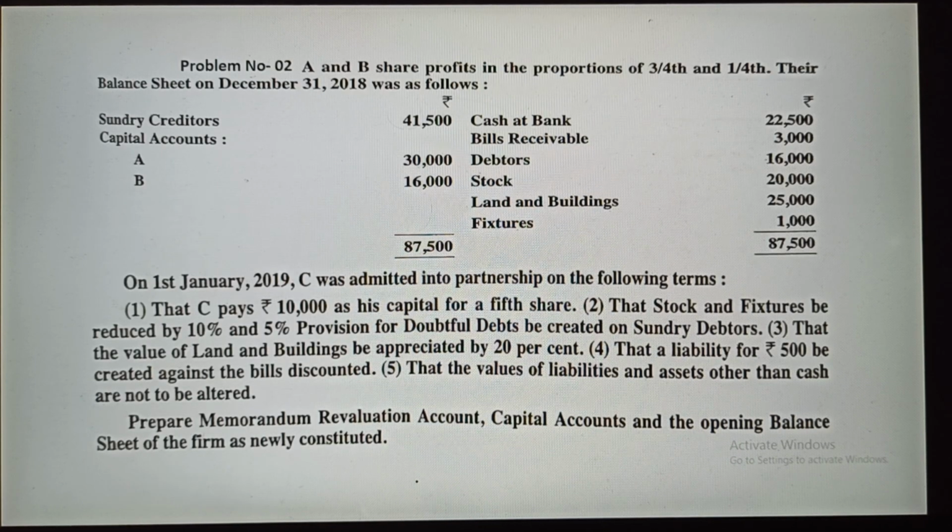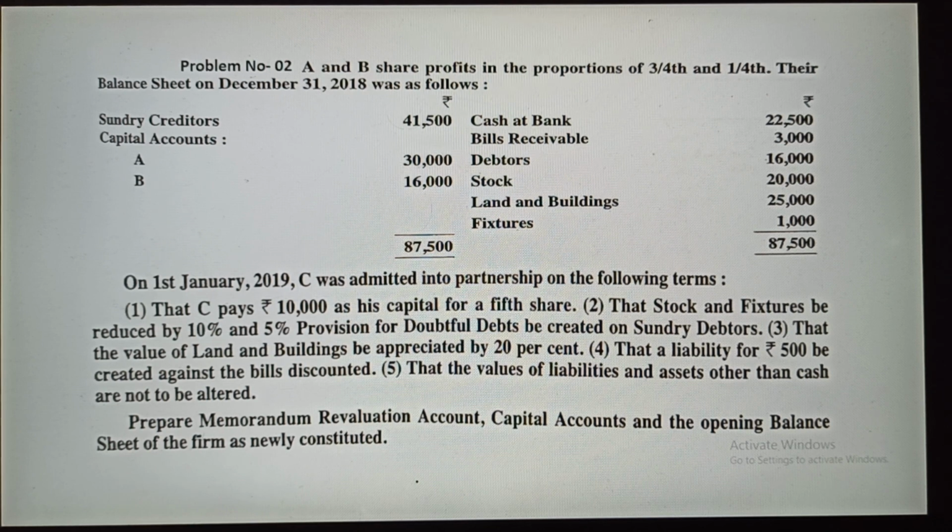We have a question. See, this is problem number 2. A and B share profit in the proportion of 3:4 and 1:4. Their balance sheet on 31st December 2018 was as follows. Sundry creditors is given, capital is given, cash at bank, bills receivable, debtors, stock, land and building, fixtures. On 1st January 2019, C was admitted into the partnership on the following terms.